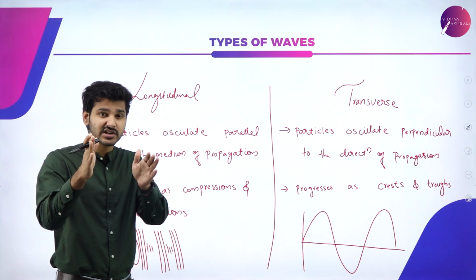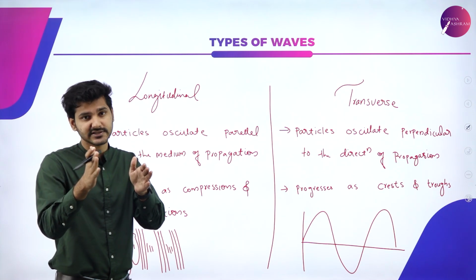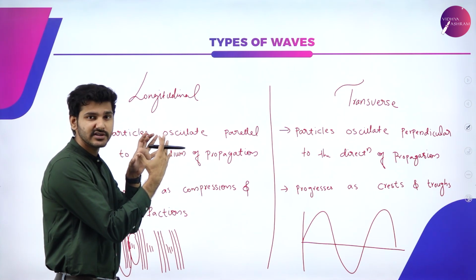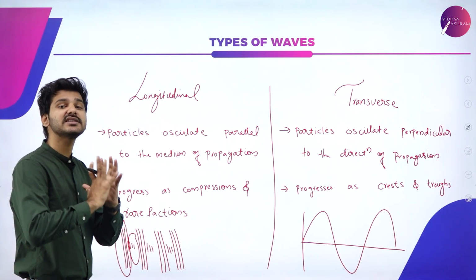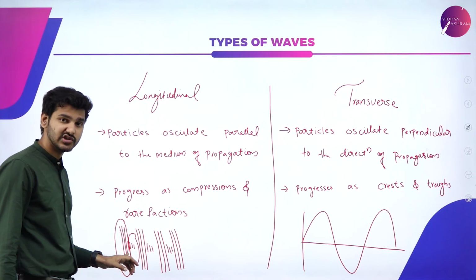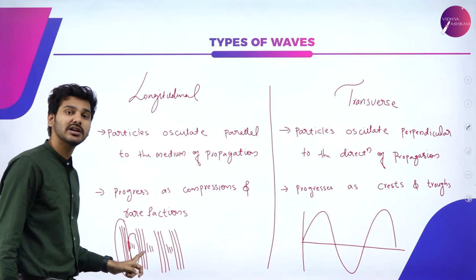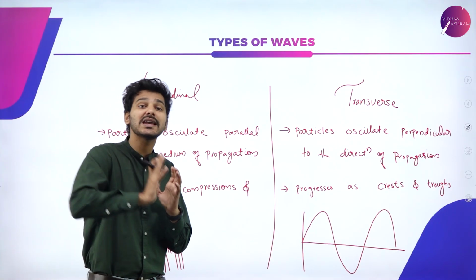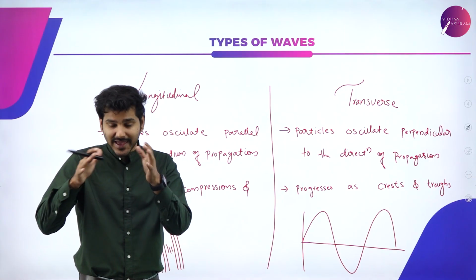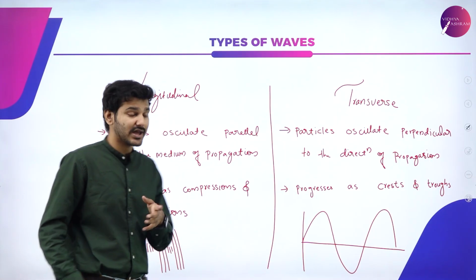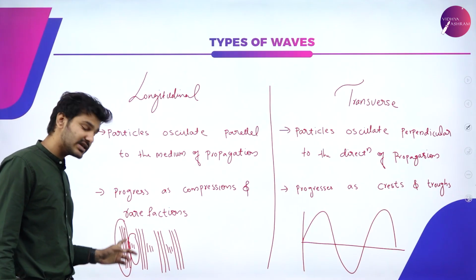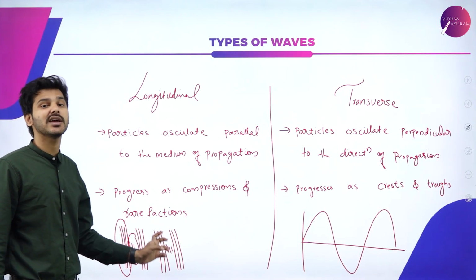So just to put an imaginary perspective into your minds. When the molecules are crowded together, there is more concentration there, so it is known as a compression region. And right next to that compression region, the molecules have just vacated a space, which means there will be a gap left there, which is a rarefied portion. That is why the wave propagates as compressions and rarefactions.